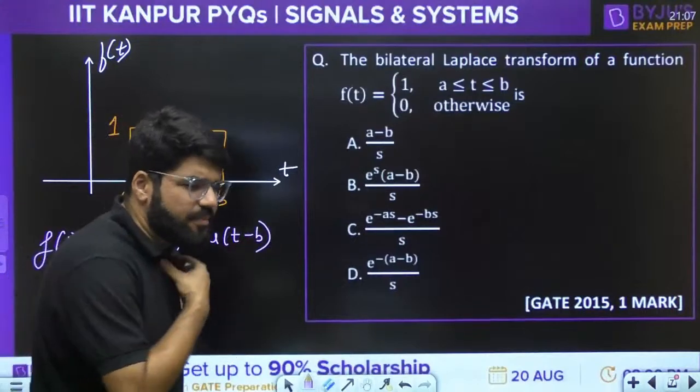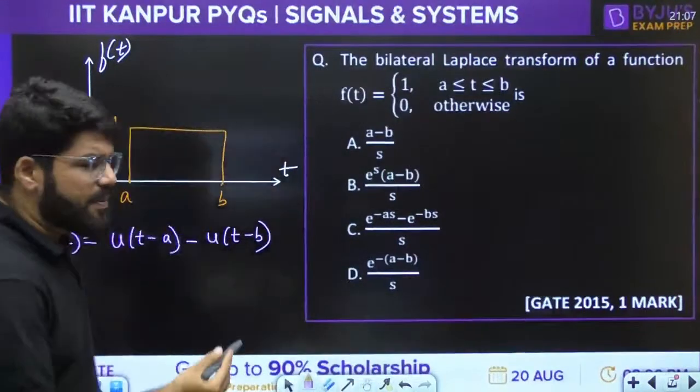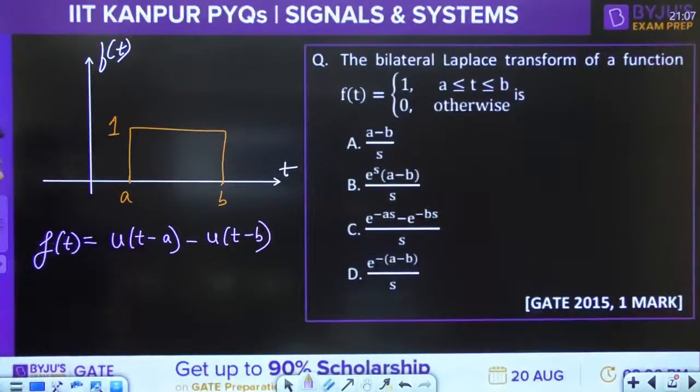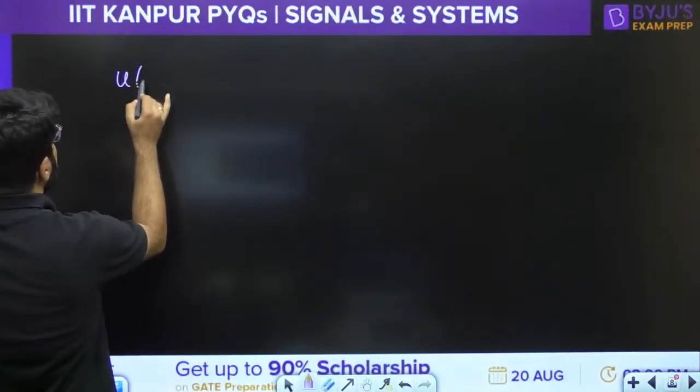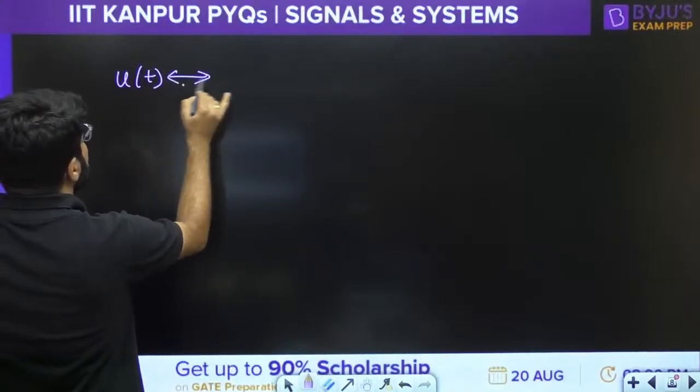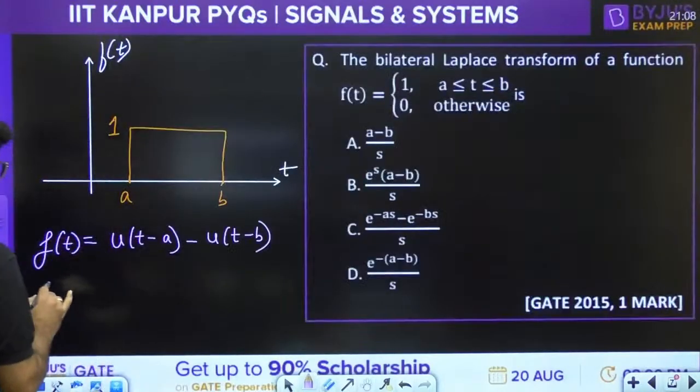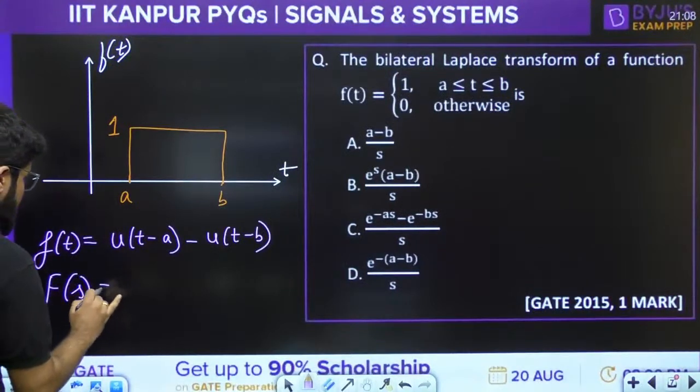So whenever you might have studied the basics of signals, you know these techniques. Any rect pulse can be represented as subtraction of 2. Okay, now guys, what is the Fourier transform of ut? Ut is having the Fourier transform 1 by s, right? So what is the Laplace transform here?